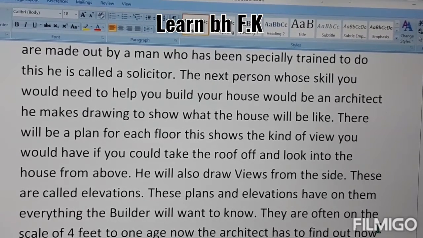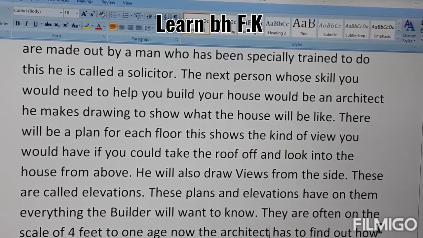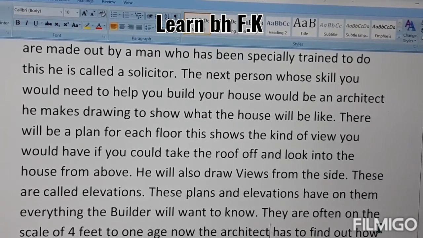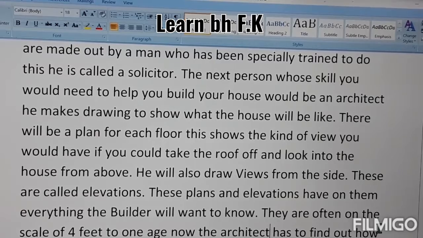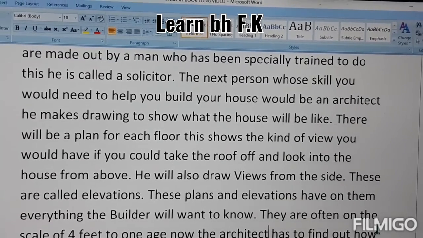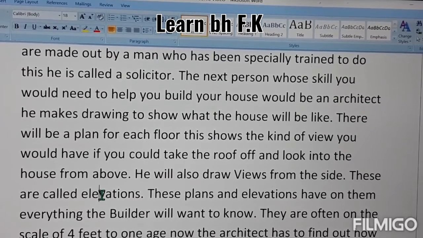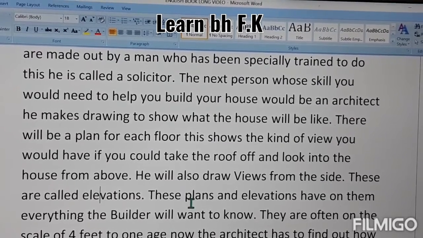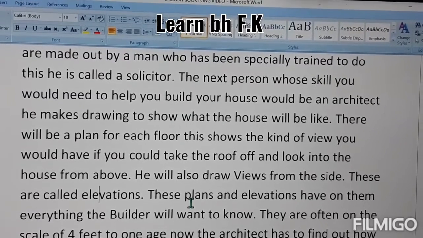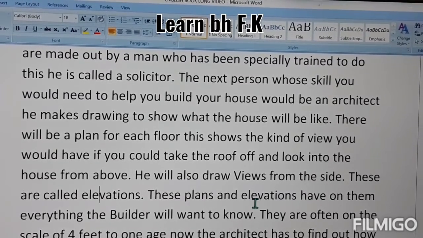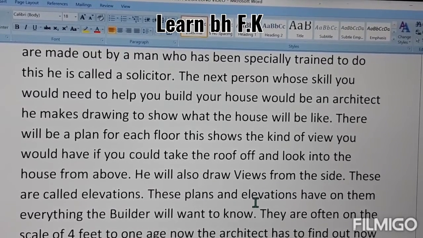They are often on the scale of 4 feet to 1 inch. It means 4 feet equals 1 inch on the elevations. Elevation is the second thing which is different from the plan. The plan has a different ratio, and the elevation has a different ratio, which is 4 feet equal to 1 inch.